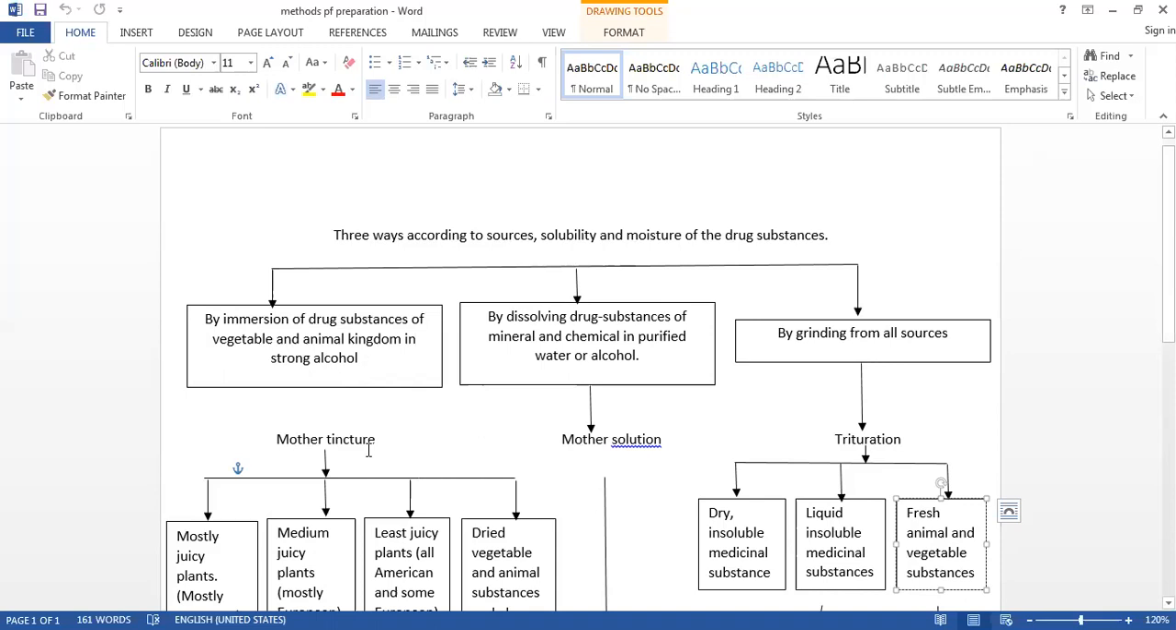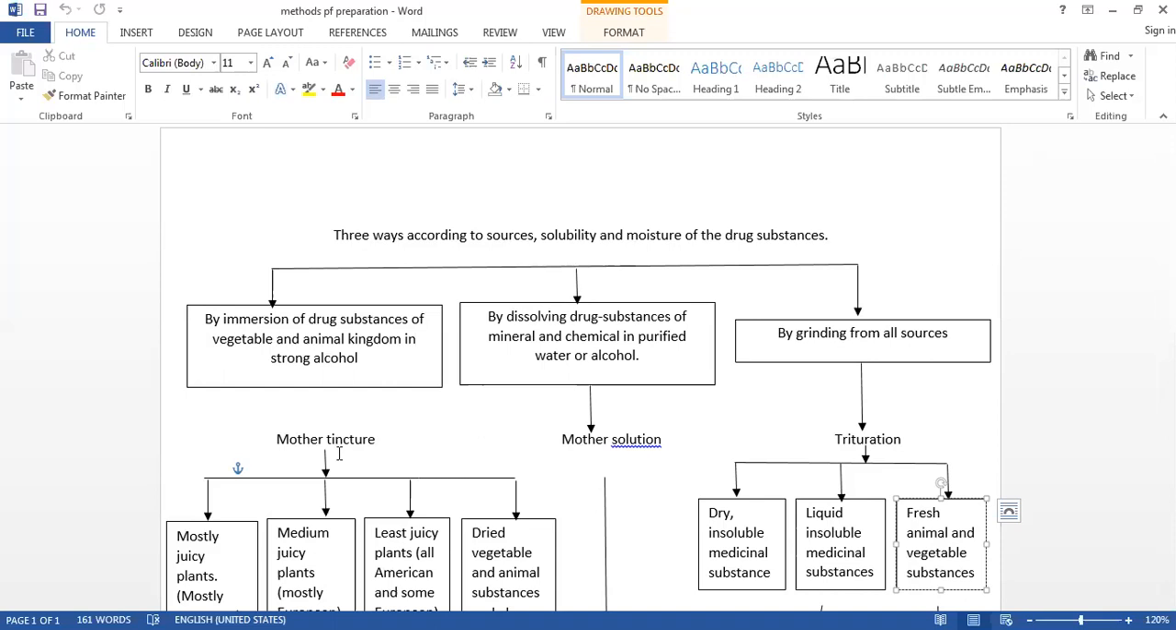First of all, we will see the definition of mother tincture. Mother tincture means a drug pharmaceutically prepared from drug substance of vegetable and animal origin or animal kingdom, using strong alcohol as a vehicle, by the process of maceration and percolation. But here in the old method, we are preparing this mother tincture by the different classes. This mother tincture is denoted by theta or the capital Q.